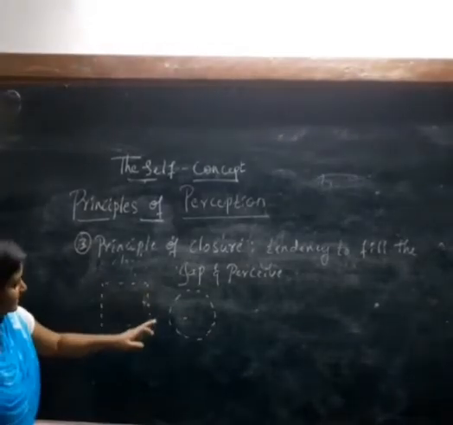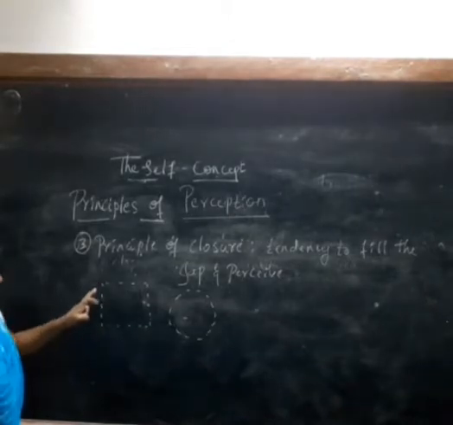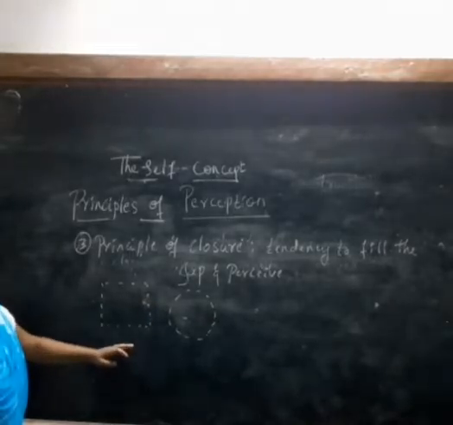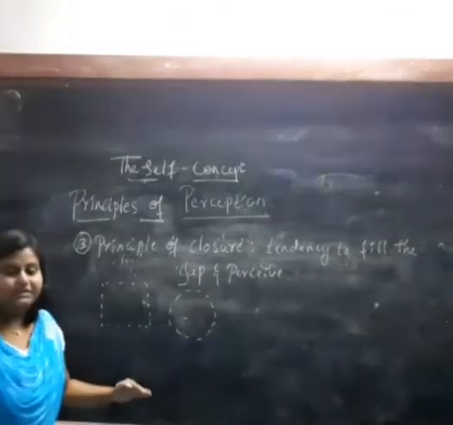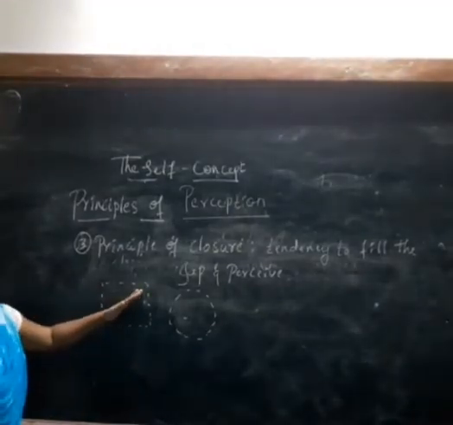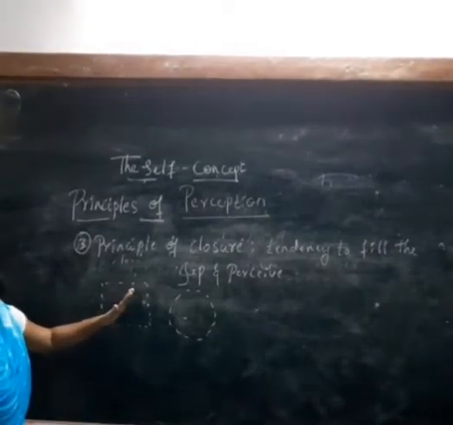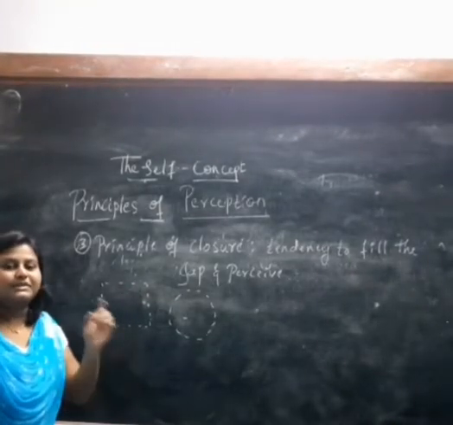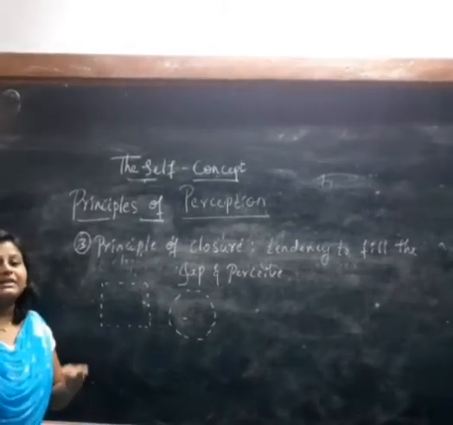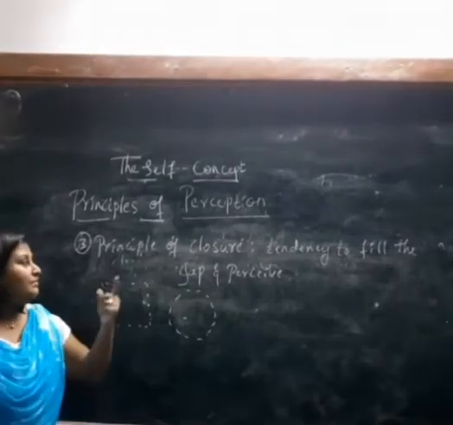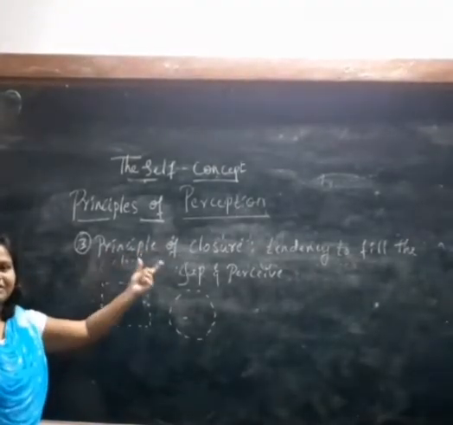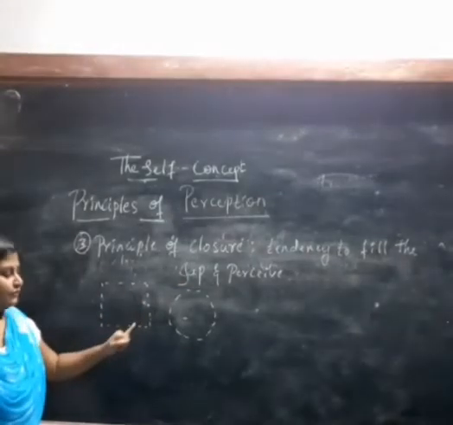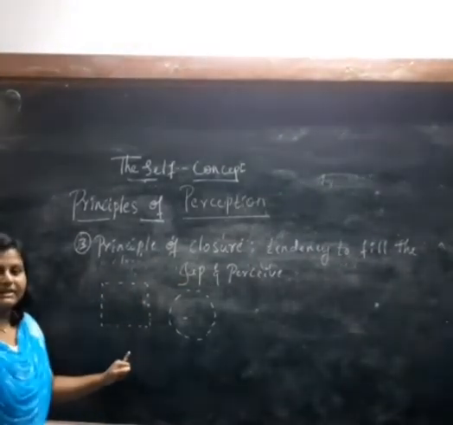Even though it has gaps in between, you understood or perceived it as a square, right? So that means it is our capacity that even though there are gaps, we fill those gaps and understand it as a square image or square object, right? So it means you follow the principle of closure of perception, where you have the ability to fill the gaps and understand it as a square.